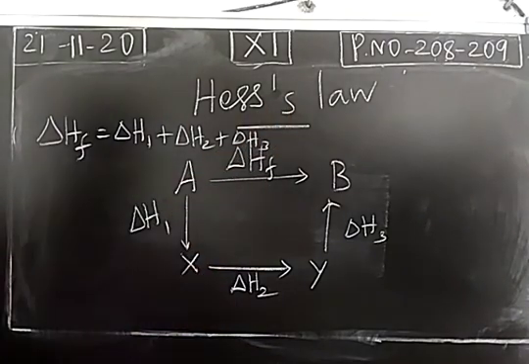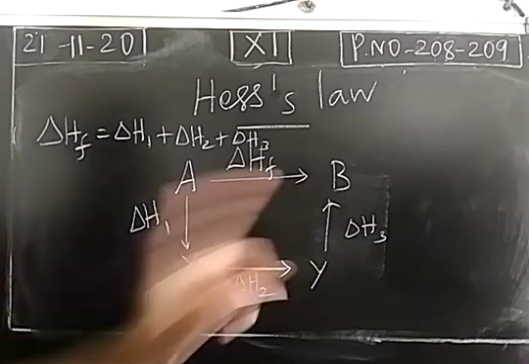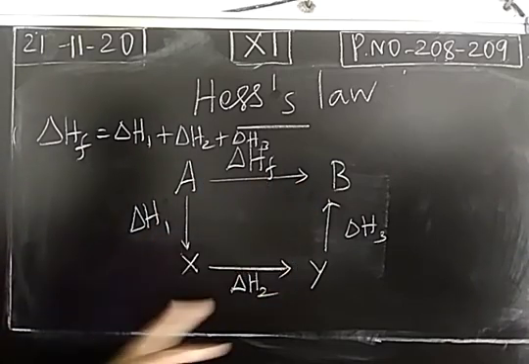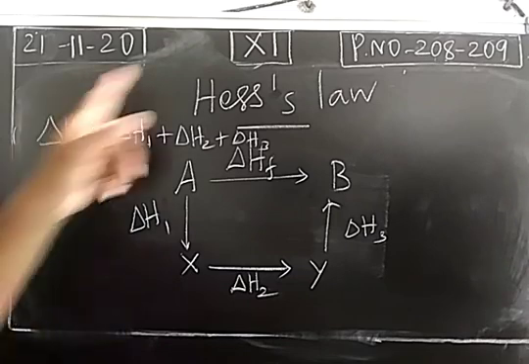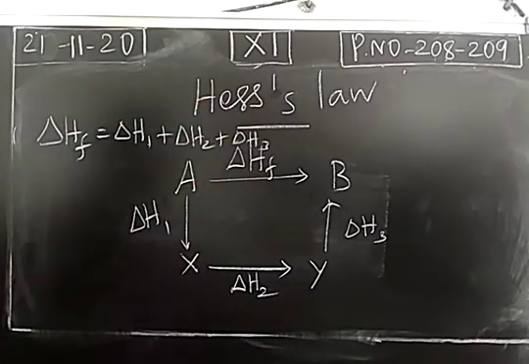It states that the enthalpy change for a reaction in which the product may be formed in one step or multi-step, the value will be the same whether the reaction takes place in one step or more than one step. Whatever the mechanism, the product may be formed by only one step or by more than one step, but the enthalpy change will be the same, and the condition is that the initial and final states should be the same.